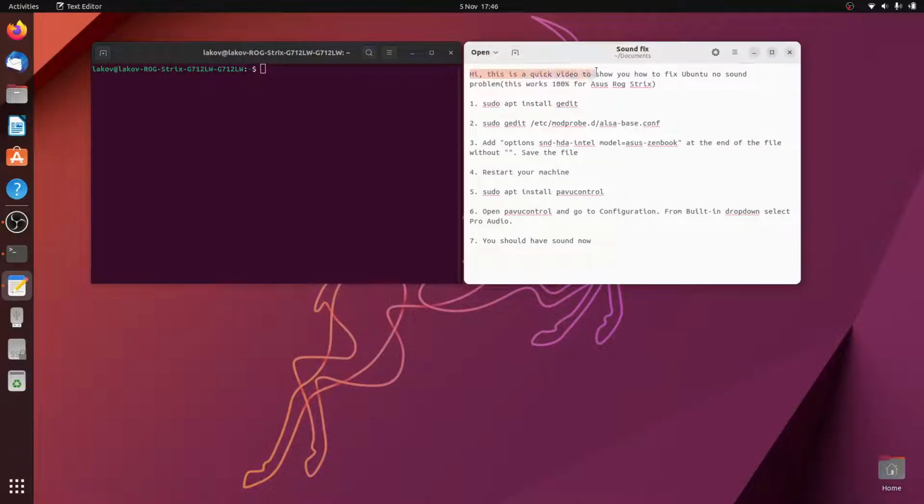Hi, this is a quick video to show you how to fix Ubuntu no sound problem. This works 100% for Asus ROG Strix. It's tested and working. So what do we do first?